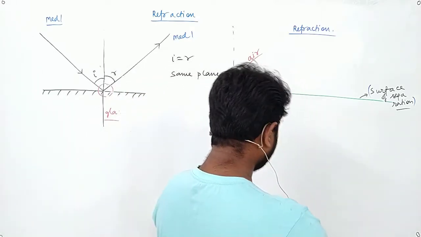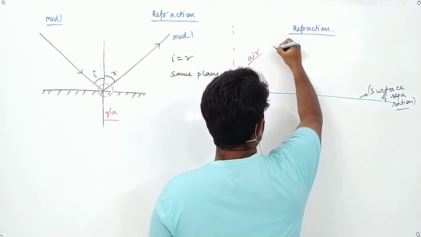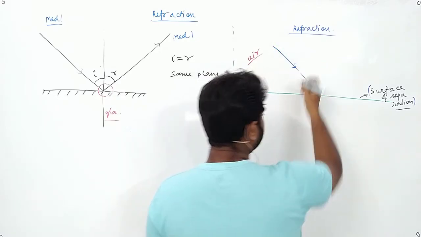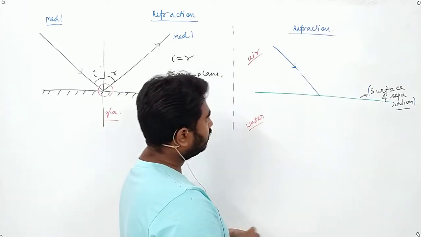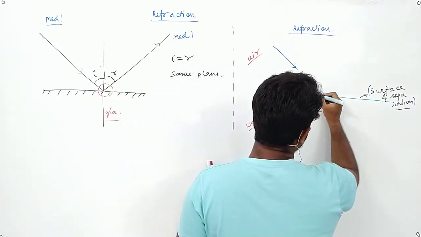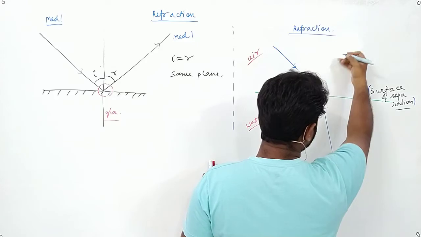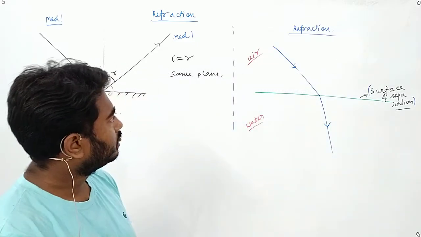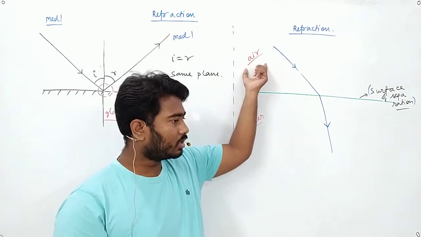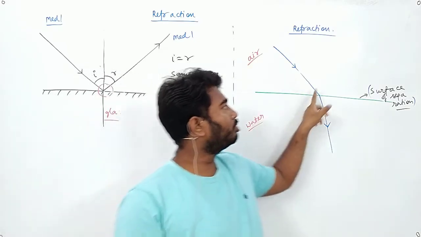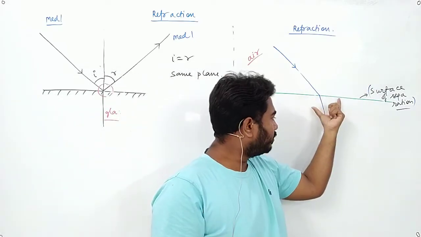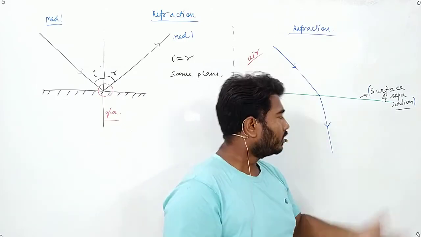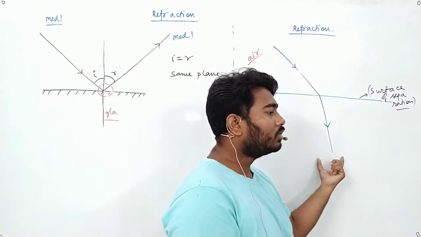Now if a ray of light comes and falls on the surface of separation, instead of moving back, it will penetrate the other medium. Suppose it is coming from here, instead of moving back to here, it will penetrate the surface and move into the other medium.